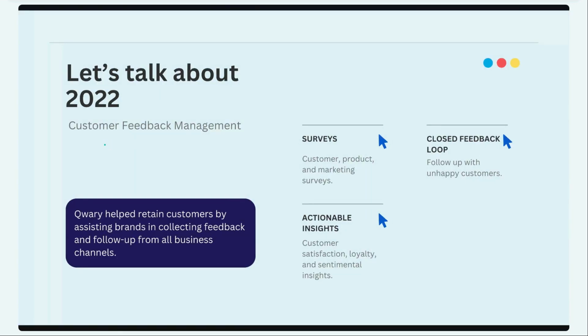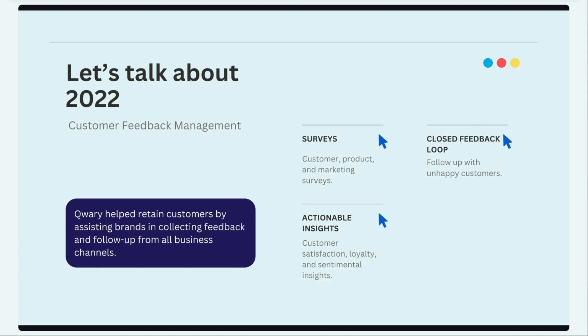Before we talk about 2023, let's talk about 2022. In 2022, if you were using Qwary, you were using it for managing customer feedback. Qwary was helping you connect with your customers and speak to them in the form of surveys. Those surveys were customer, product, and marketing surveys. As a result of that survey interaction, we gave you actionable insights. The insights were leading towards achieving customer satisfaction, increasing loyalty, and we also gave you insights around your customer sentiment.